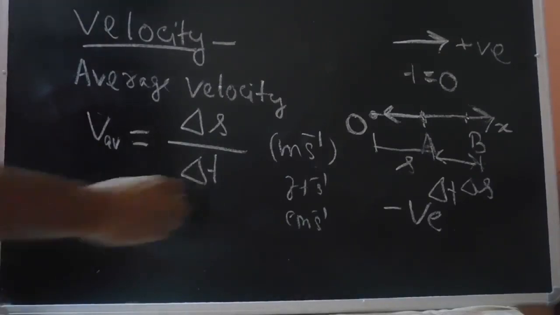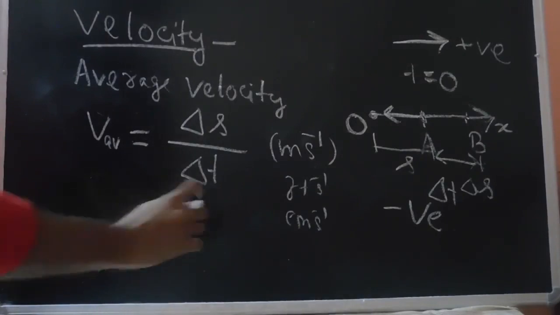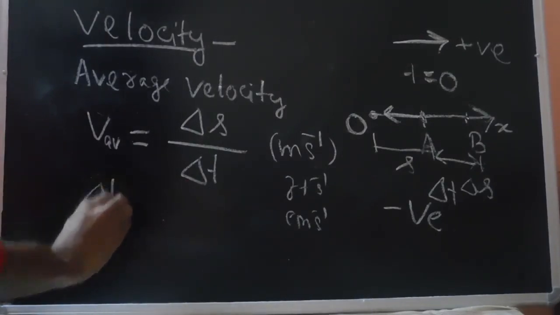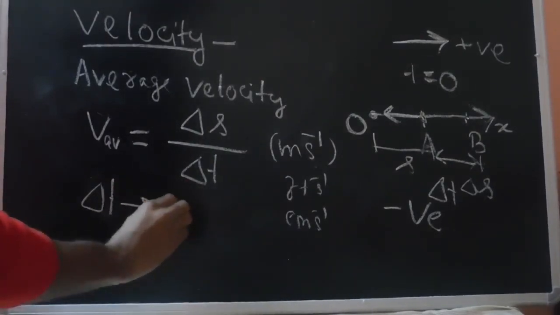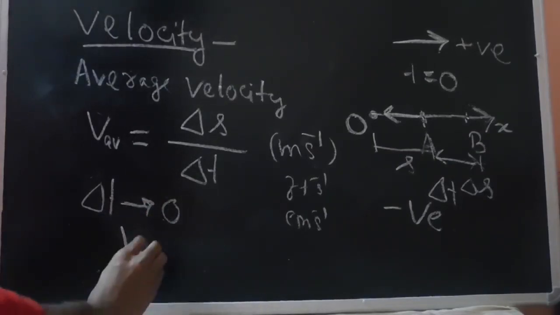Now if this delta t is very, very small, under the limiting condition that delta t tends to 0, so that the time interval covered is very small, then we come to the concept of instantaneous velocity.